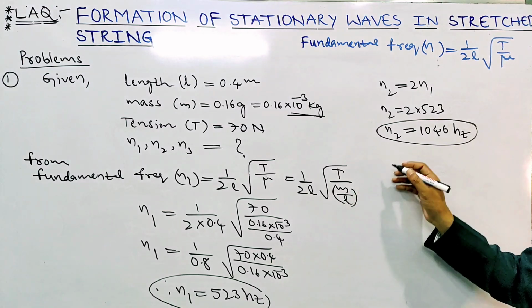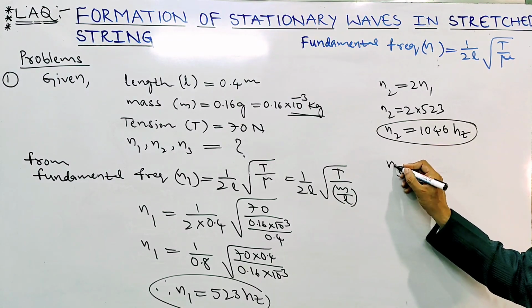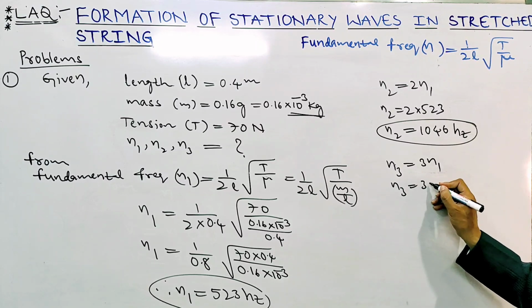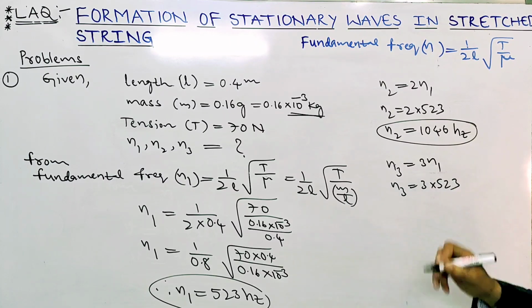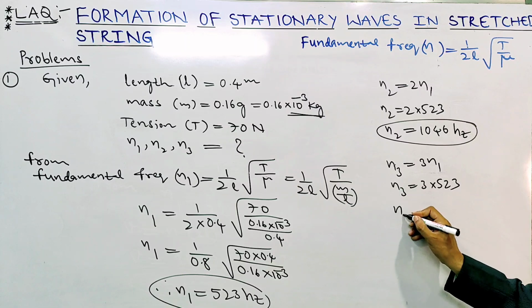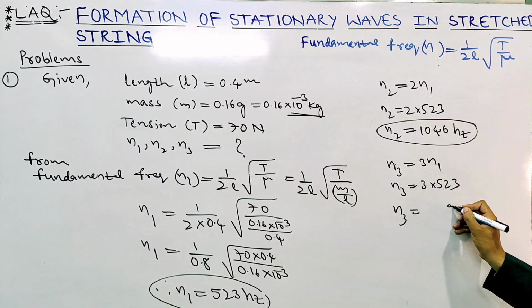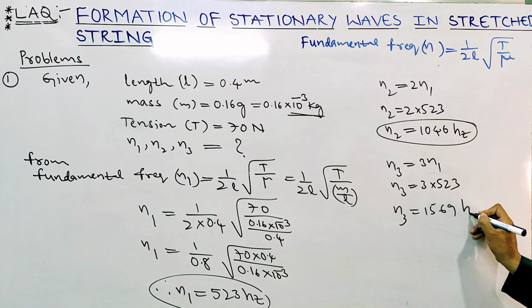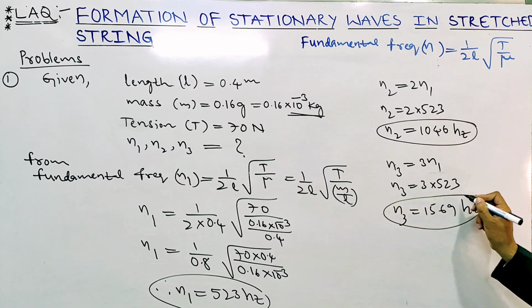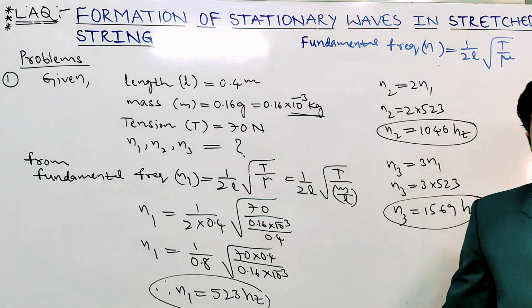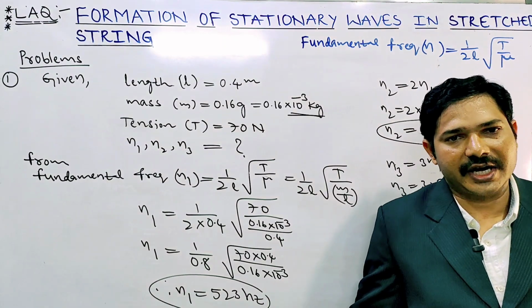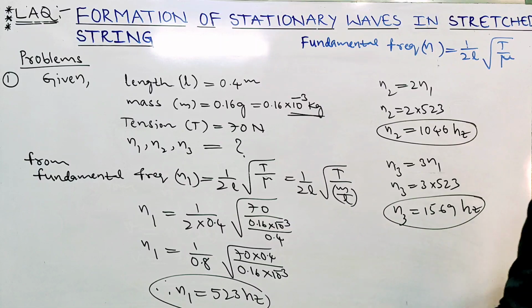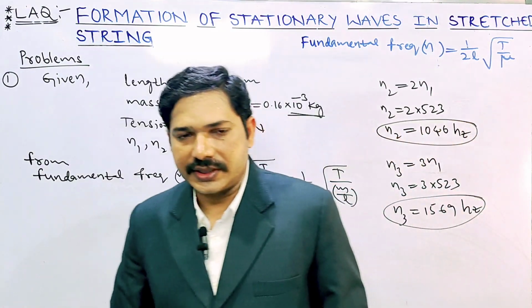The last one, N3, is equal to 3N1. So N3 equal to 3 into 523. Multiplying, 3 threes are 9, 3 twos are 6 and 3 fives are 15, that is 1569 hertz. Therefore, the first three lowest frequencies are 523 hertz, 1046 hertz and 1569 hertz. So this is the answer.